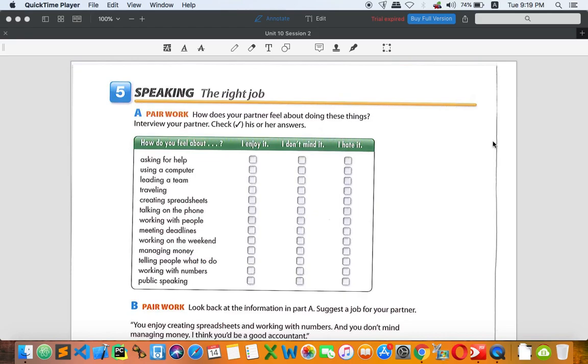Next one, how do you feel about working on the weekend? It depends on the money. If we need money and the money is big, of course we can make some extra money on the weekend as well. I enjoy it. How do you feel about managing money?